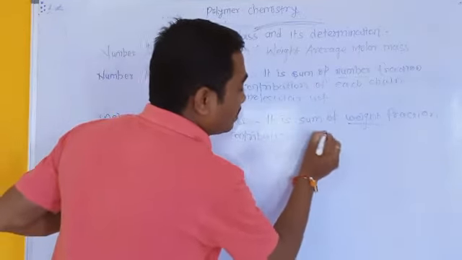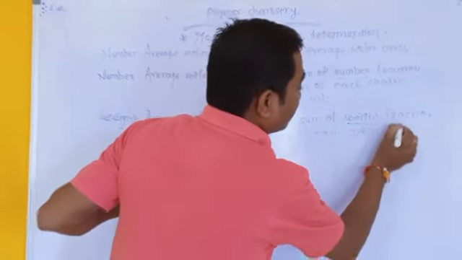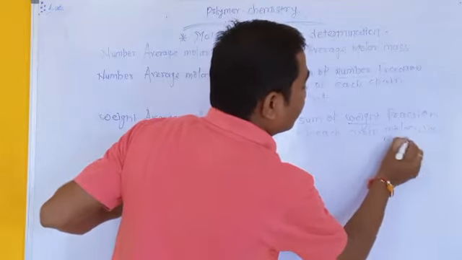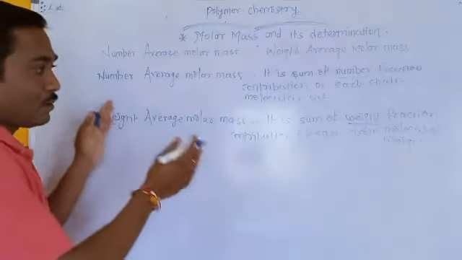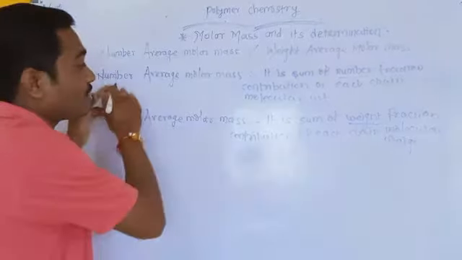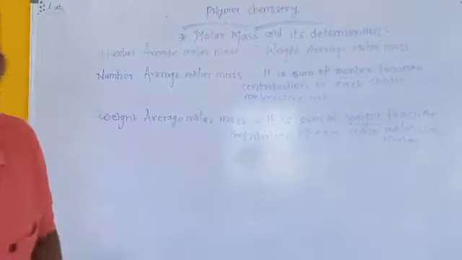Now we have to discuss how to calculate the number average molar mass or number average molecular weight of a polymer by taking an example.